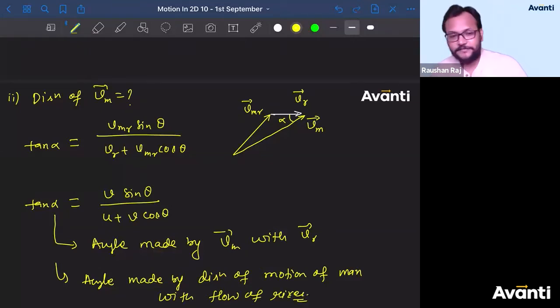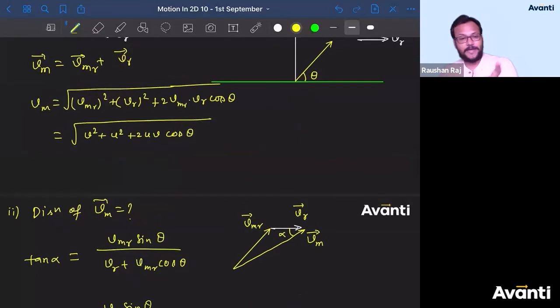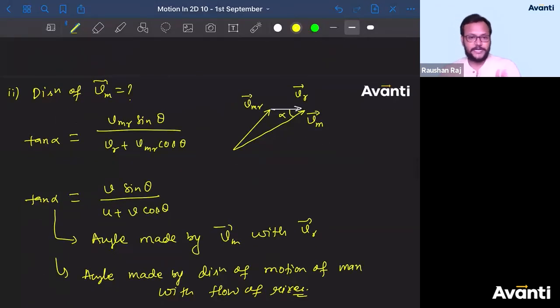Guys, click yes if you have understood the direction part here. Clear hai? So we are just applying the concept of vector. ठीक है, हम क्या यूज कर रहे हैं? वेक्टर एडिशन का कॉन्सेप्ट यूज कर रहे हैं. How do you find resultant? How do you find the direction of resultant? That is what we have done in these two questions. First, we have figured out the magnitude of resultant, and second, we have figured out the direction of resultant.